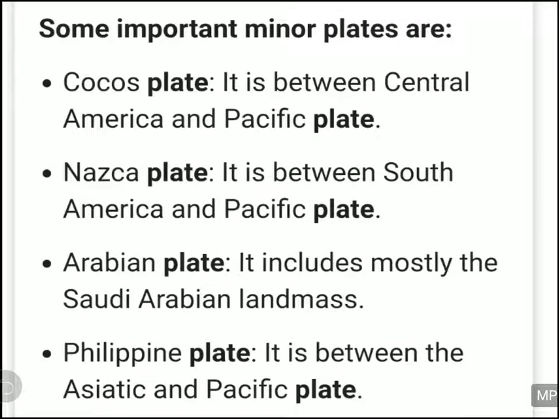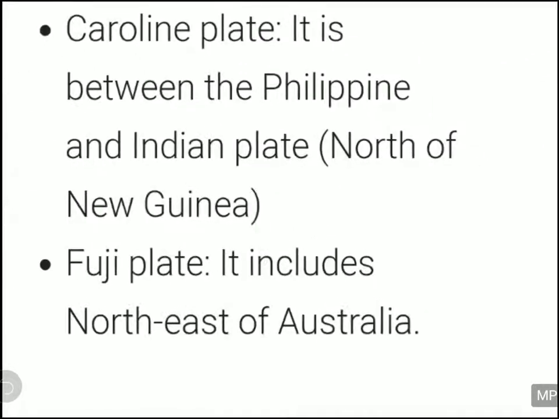There are minor plates like the Cocos plate, which is between Central America and the Pacific plate, and the Nazca plate, which is between South America and the Pacific plate, and the Arabian plate, which mostly has the Saudi Arabian landmass, and the Philippine plate, which is between the Asiatic and Pacific plates. Then there are other plates like the Caroline plate, which is between the Philippine and Indian plates, and the Fuji plate, which includes northeastern Australia.